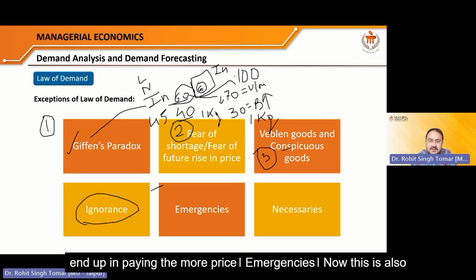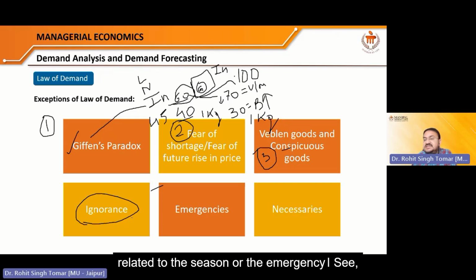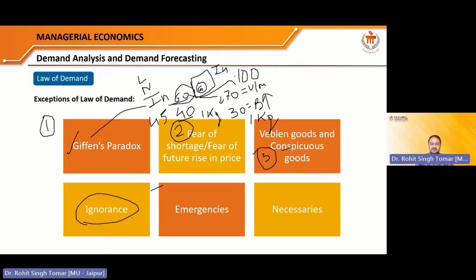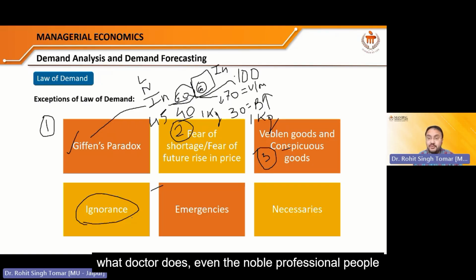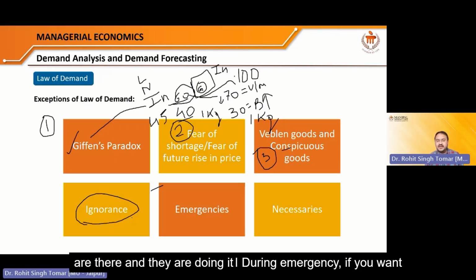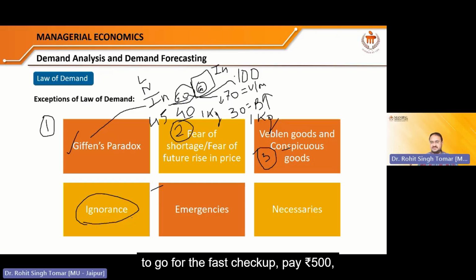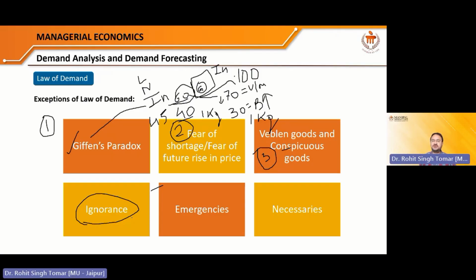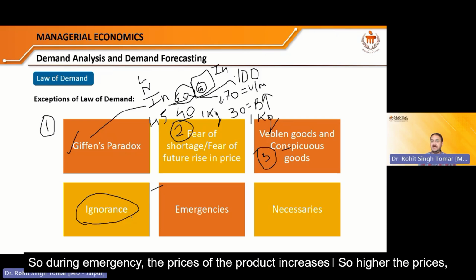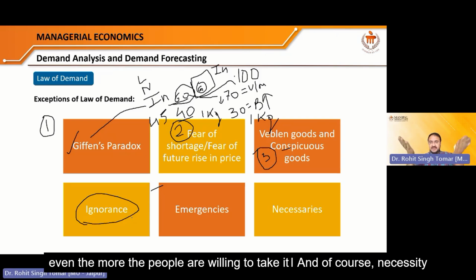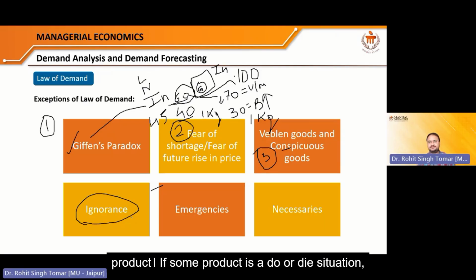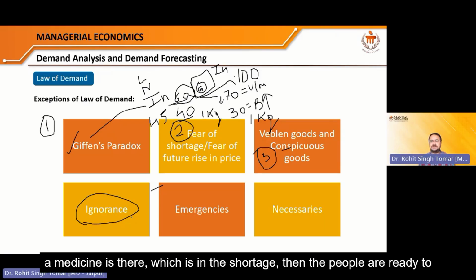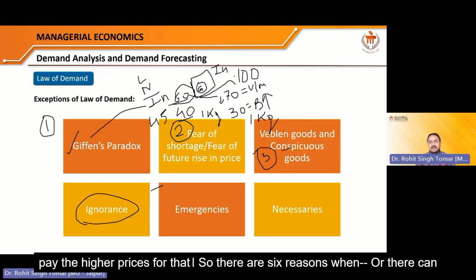Emergencies. Now, this is also related to the season or the emergency. See, what doctors do, even the noble professional people are doing it. During an emergency, if you want to go for a fast checkup, pay 500 rupees, pay extra. If it is a normal checkup time, pay 300 rupees, right? So during an emergency, the price of the product increases. The higher the prices, the more the people are willing to take it. And of course, necessity products. If some product is a do or die situation, a medicine which is in shortage, then people are ready to pay higher prices for that.